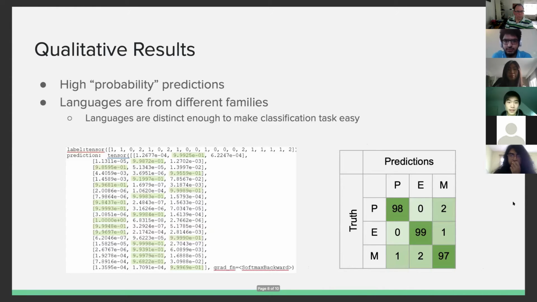In terms of qualitative results, on the left is a sample output for a batch of 20 samples, and highlighted in green are the model predictions. As you can see, all the predictions are very high accuracy, and this can be attributed to the fact that our languages were chosen to be very different, which makes the classification task easy. This is also reflected on the right in the confusion matrix, where along the main diagonal, we have the correct predictions with over 90% test accuracy.